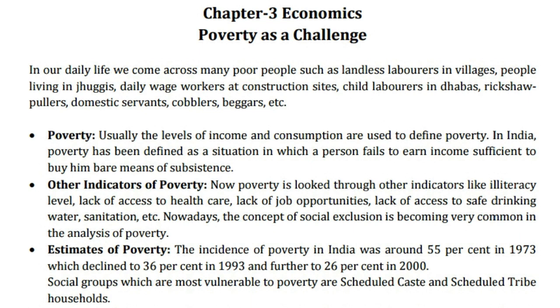Estimates of poverty. The incidence of poverty in India was around 55% in 1973, which declined to 36% in 1993 and further to 26% in 2000. Social groups which are most vulnerable to poverty are Scheduled Caste and Scheduled Tribe households.